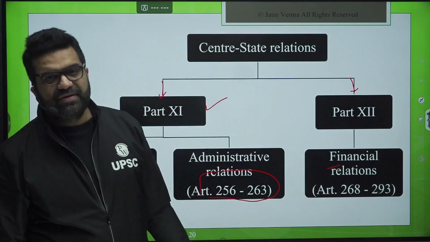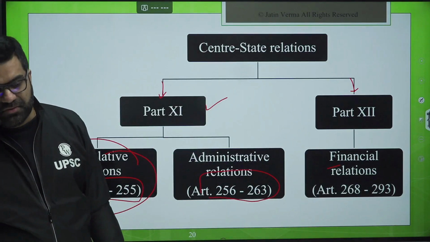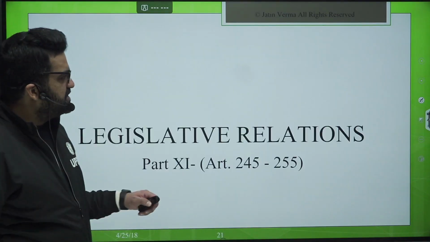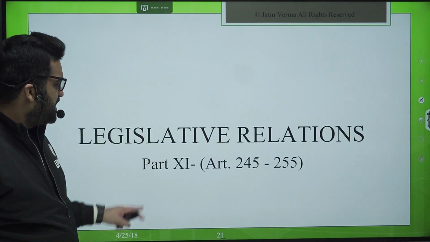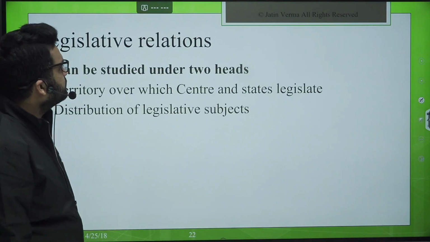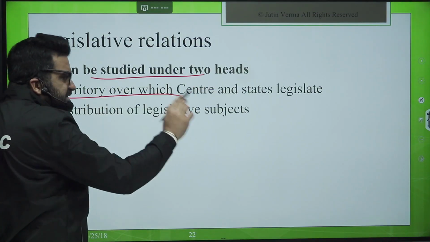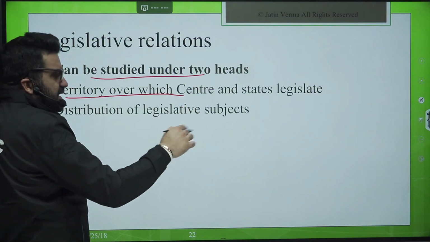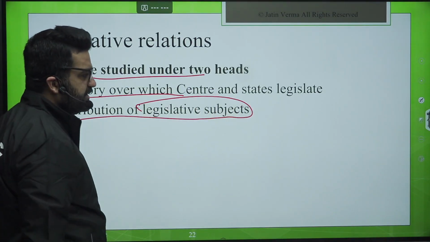Financial relations have been amended drastically after the GST has come into implementation, right? So we shall deal with that in the next class. Today we are going to deal with legislative relations. Part 11, Article 245 to 255, can be studied under two heads: territory over which the center and states legislate, union list, state list, then distribution of legislative subjects, another area.